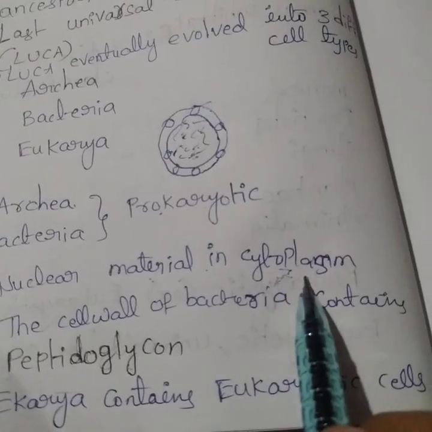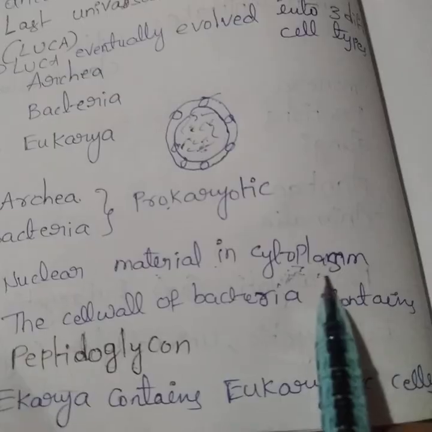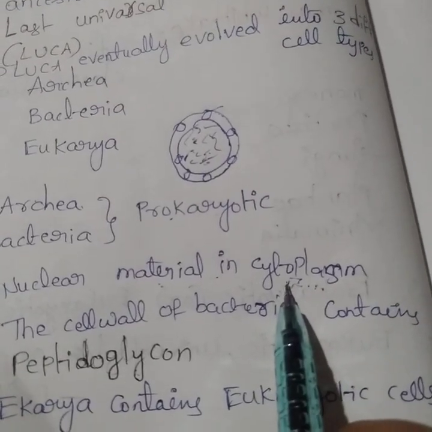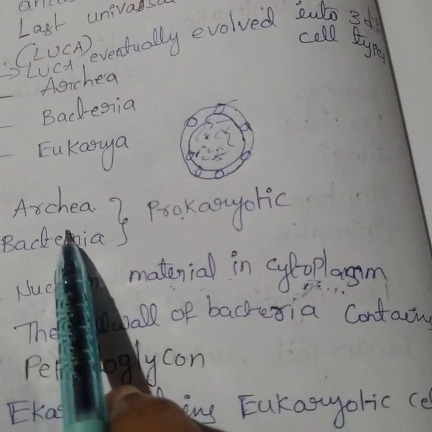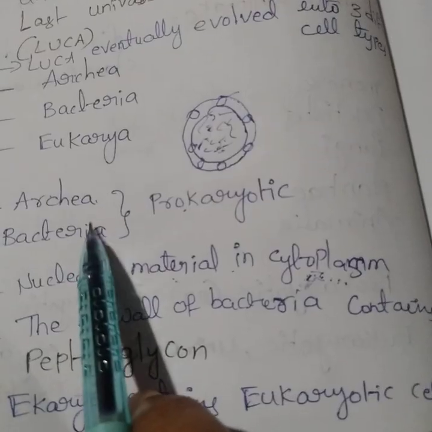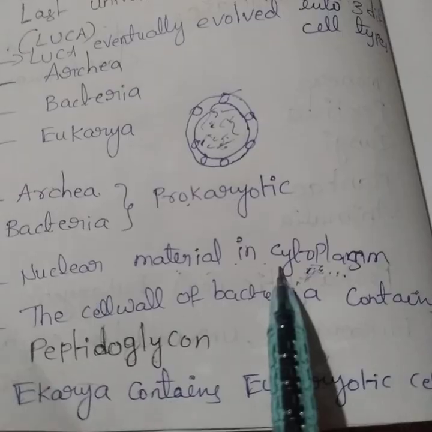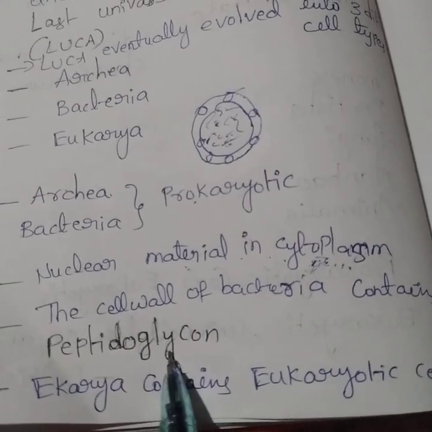What is meant by cytoplasm? Cyto means cell, plasm means fluid-like material. The fluid present inside the cell is called cytoplasm. In these organisms the nucleus is absent, so the nuclear material is present in the cytoplasm. The cell wall of bacteria contains peptidoglycan.